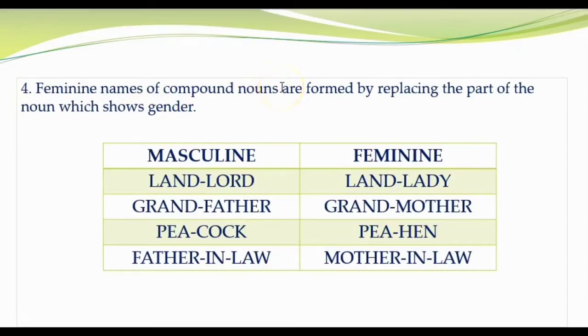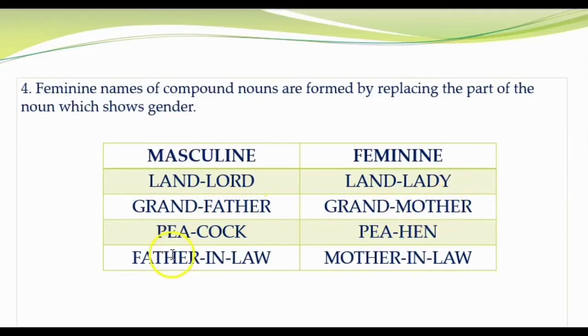Number 4, feminine names of compound nouns are formed by replacing the part of the noun which shows gender. Now, which word shows you the gender? That we have to change. First one, landlord, and feminine is landlady. The word that shows the gender is lord, so we have to convert that one to lady. Landlord, landlady. Grandfather, grandmother. Peacock, peahen. Father-in-law, mother-in-law.